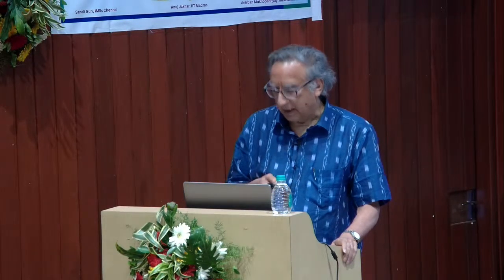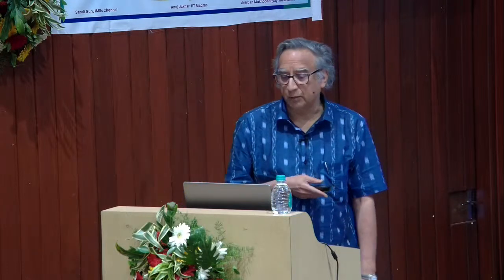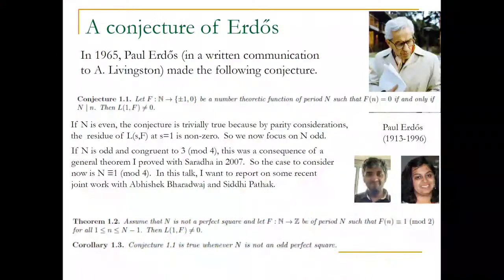Somehow the generalization of the problem is easier to solve than the original, simply because we have an induction argument, and this odd business makes the induction argument go through smoothly. So in other words, conjecture 1.1 at the top is true whenever n is not an odd perfect square. This means that the case that capital N is a perfect square is still open. So there's still some more mystery surrounding this problem that we have not penetrated yet.